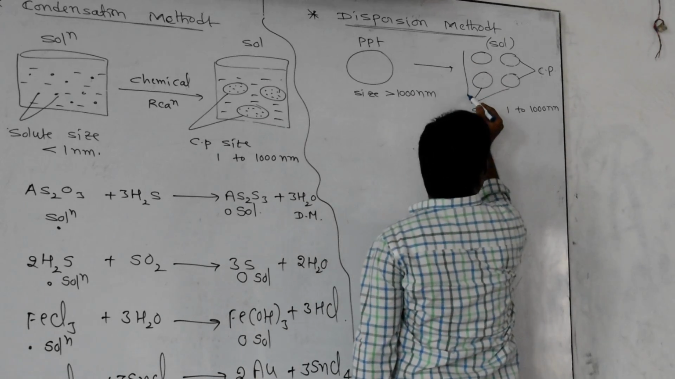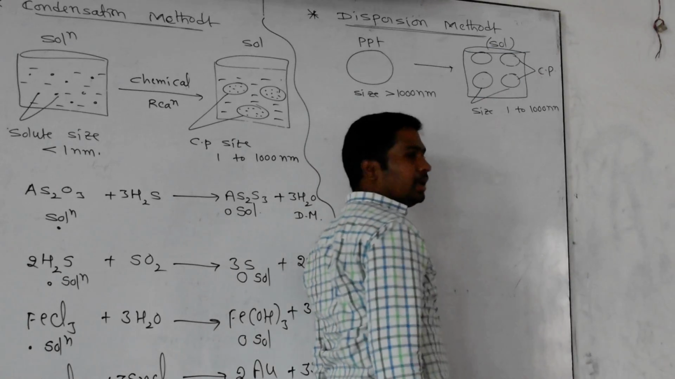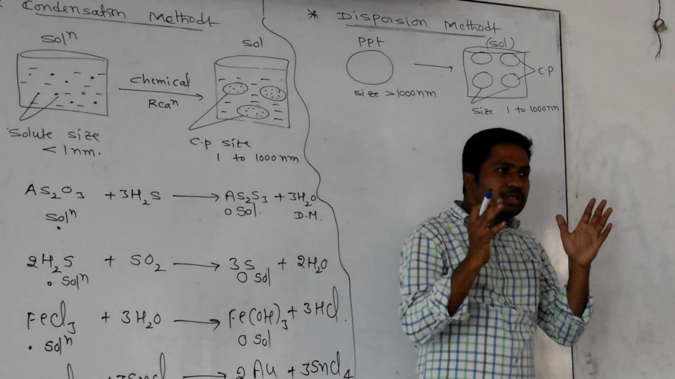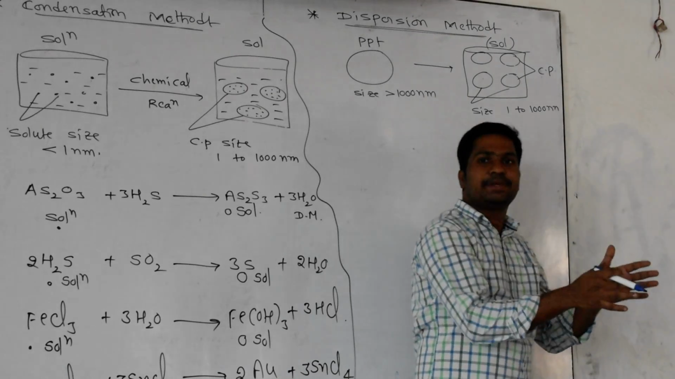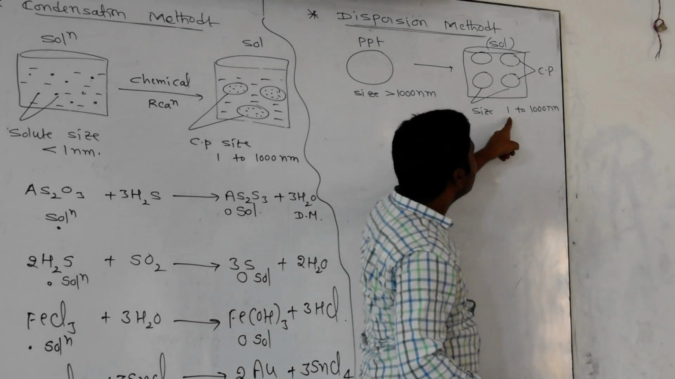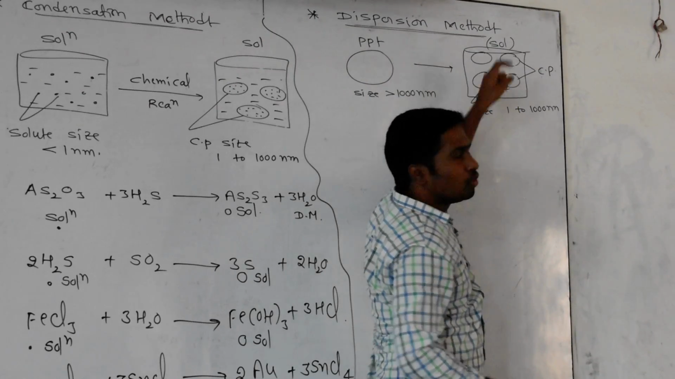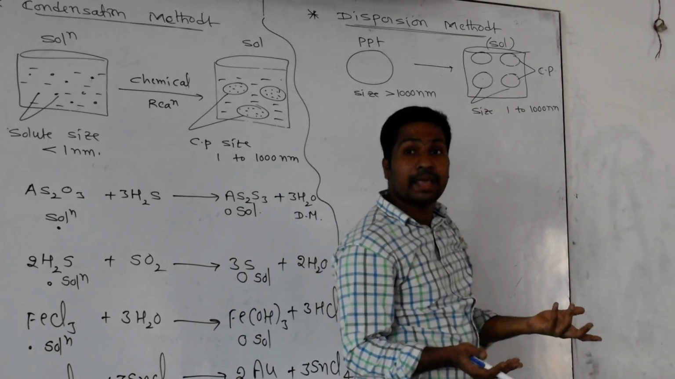dispersion. It means we take a freshly prepared precipitate. Actually, the size of the particle will be too big. Now, by using some techniques, I am breaking the precipitate into smaller pieces, and the range of size is 1 to 1000 nanometer. Then it behaves like a sol. Here, big particles break down into small size particles, called dispersion.